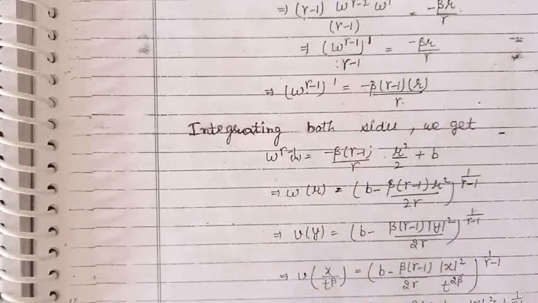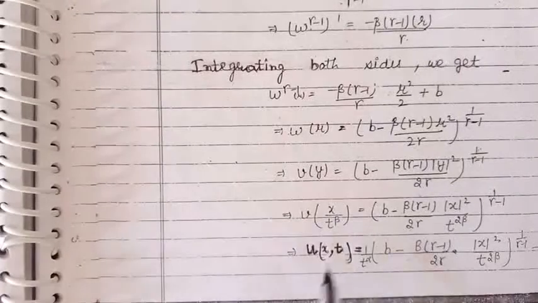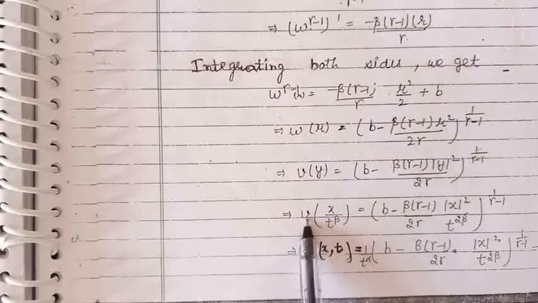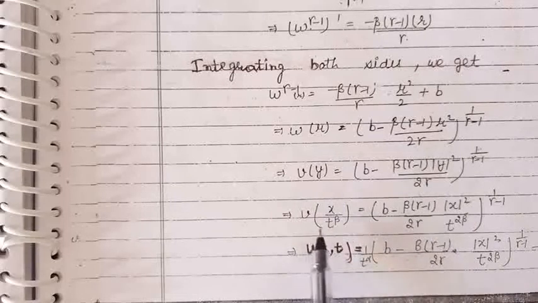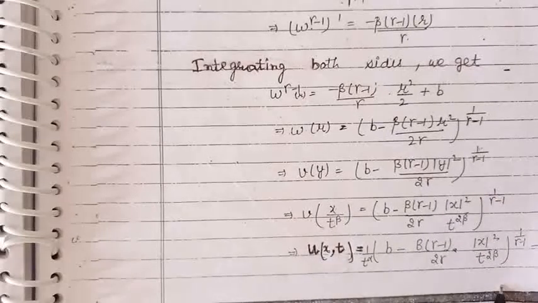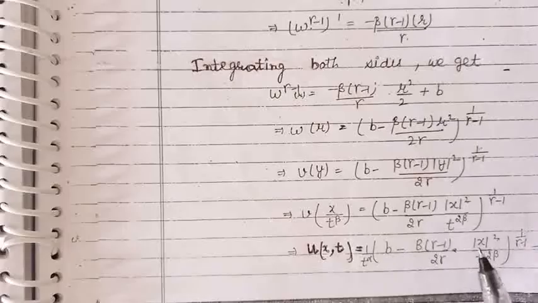Putting the value of y as x upon t^β, we have obtained the value of function v. And in the first step, we defined u as a function of x and t to be 1 upon t^α into v. We can substitute from here. This is the solution of the given porous medium equation.